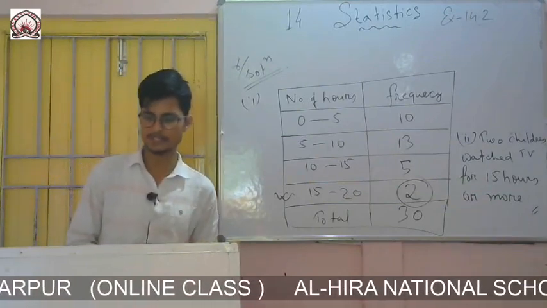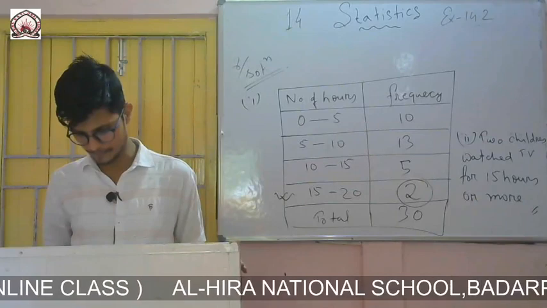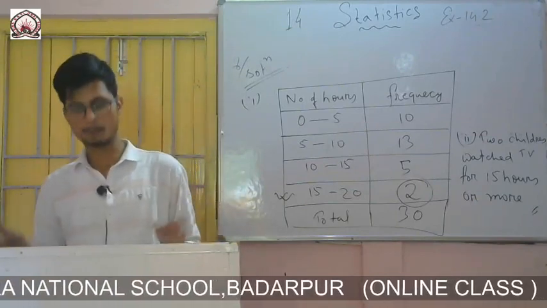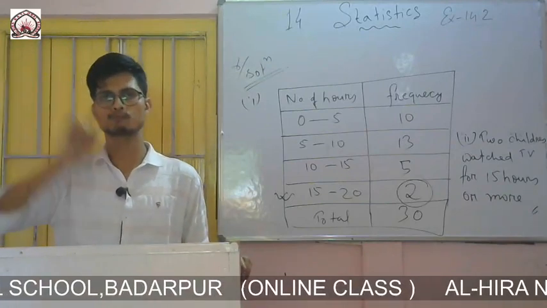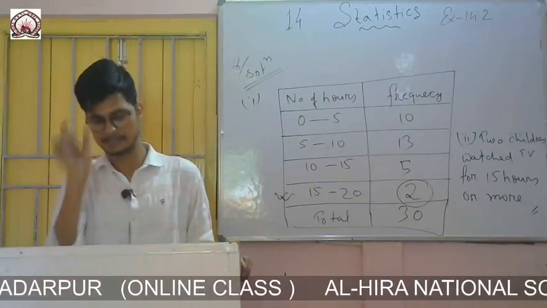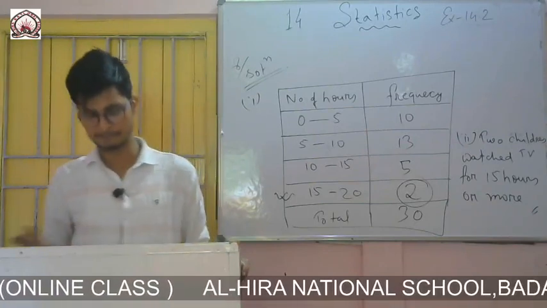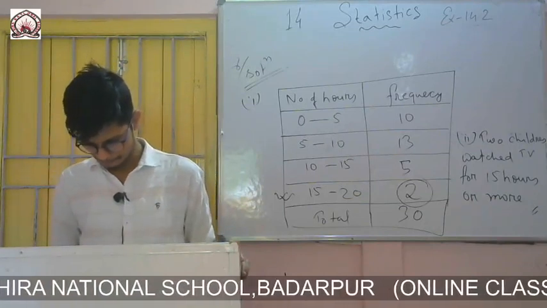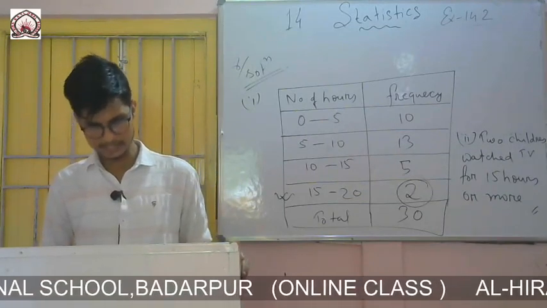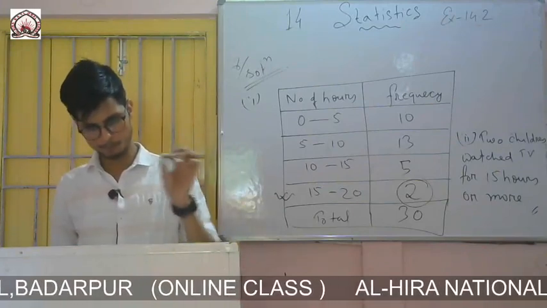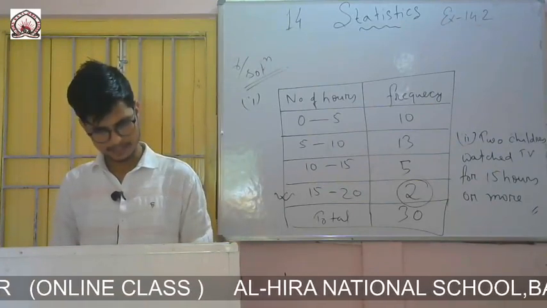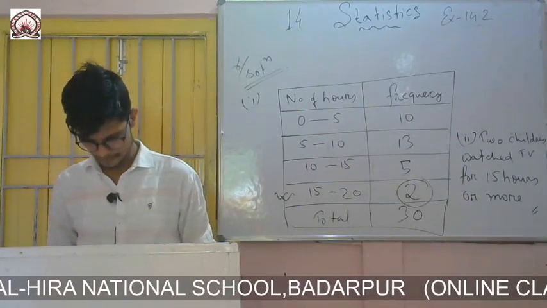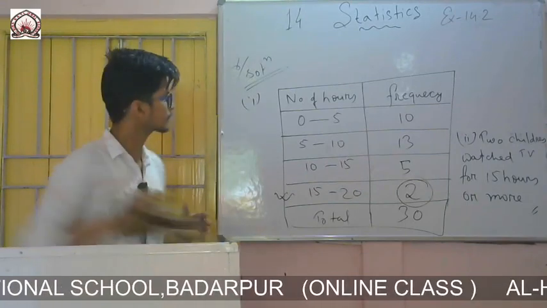The question is to construct a group frequency distribution table of this data using class interval of size 0.5. So the size is given 0.5, that means 2 to 2.5, 2.5 to 3 like this. You see which one is the lowest. From there you will start: 2.2 is there, that means from 2.0 we will start. And for the maximum, 4.6 is there, that means up to 5 we have to go.